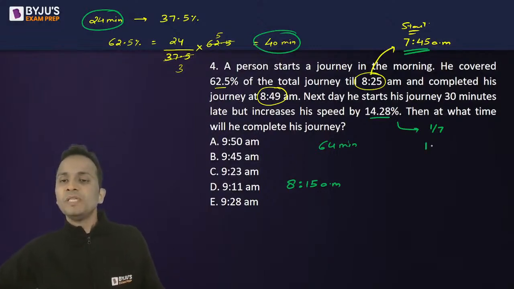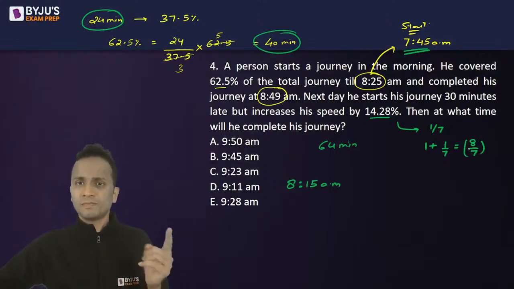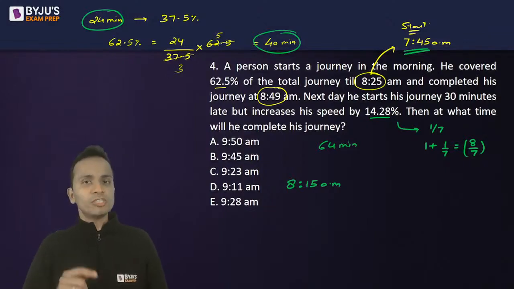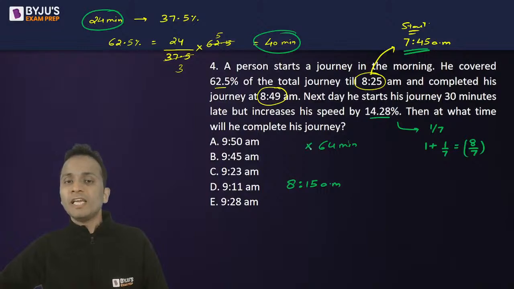That means his speed today has become 1 plus 1 by 7, that means 8 by 7 of the original speed. Now, since speed and time are inversely proportional to each other, the time that he will take today will be the reciprocal of 8 by 7, that is 7 by 8 of the previous time.